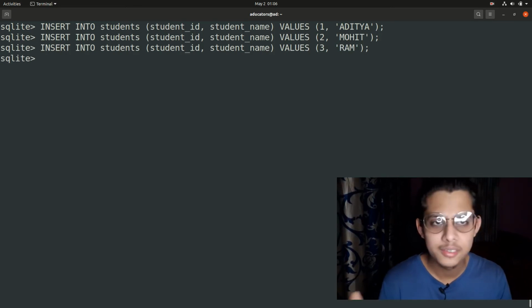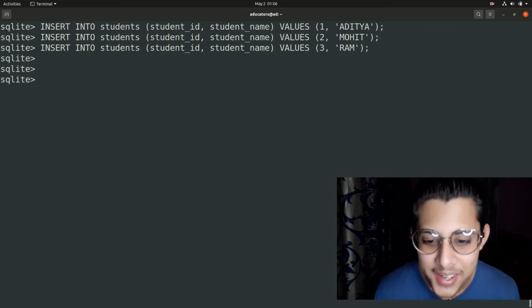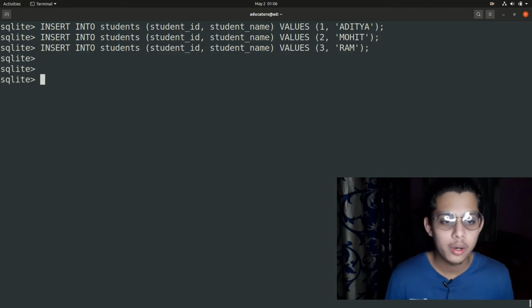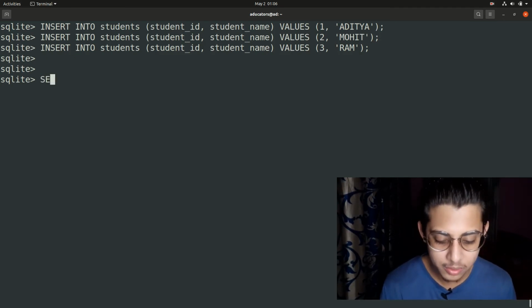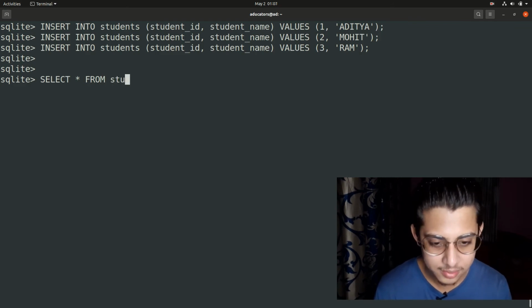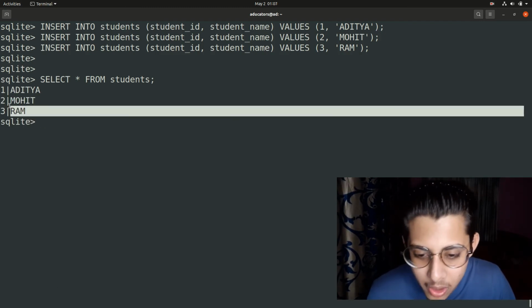All right, 3 records are more than enough for a demo, of course. So now you want to see all your inserted records, what your table actually has. So simply run a select query, select star from the table name, which was students, put semicolon and hit enter. And you see I got all my records.